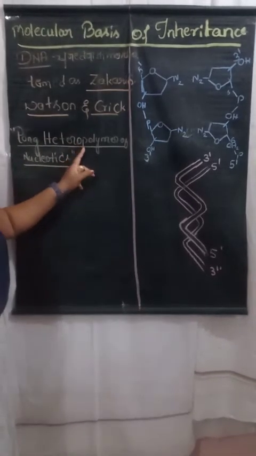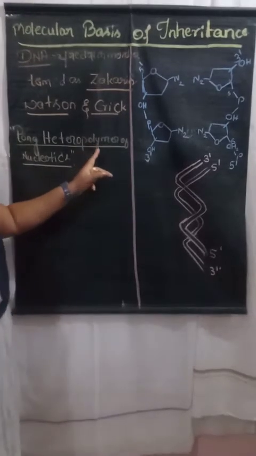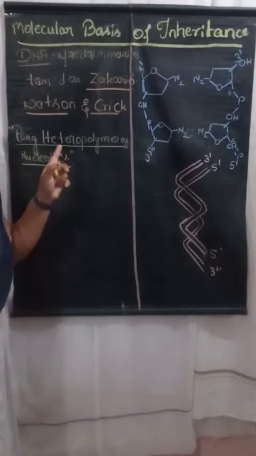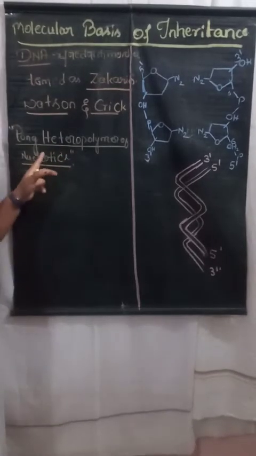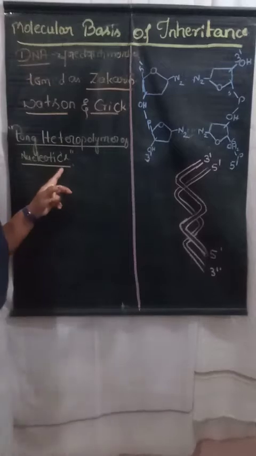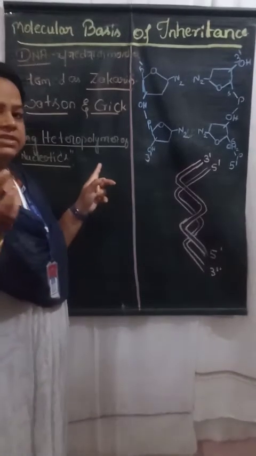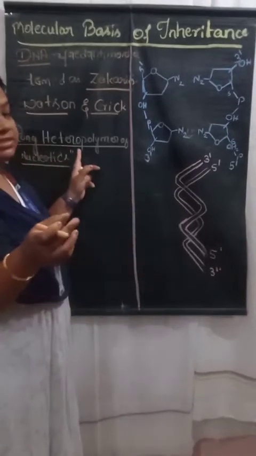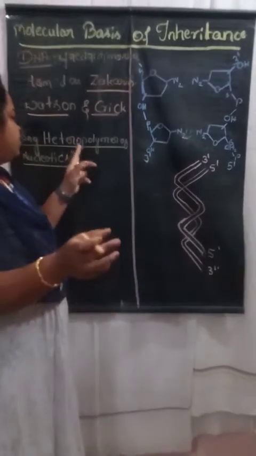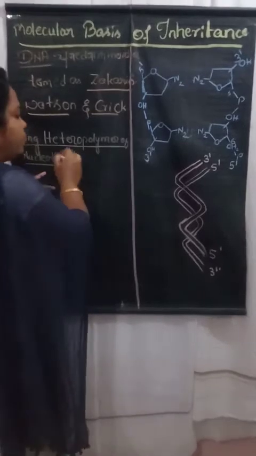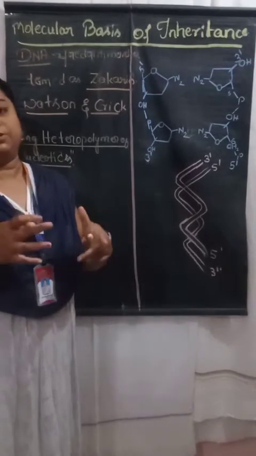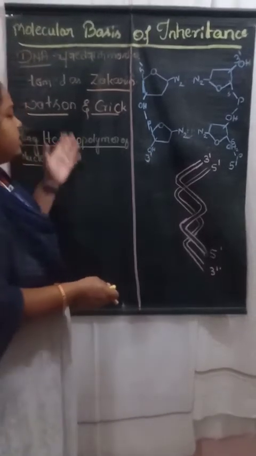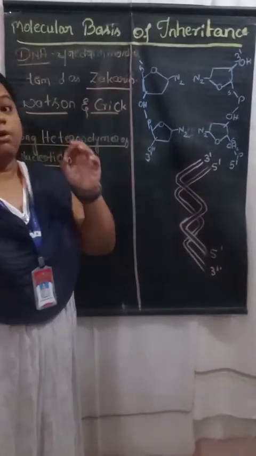Why are we using heteropolymer here? Because hetero means different. Different chemical compositions are present in the nucleic acids. Which are those chemical compositions? The pentose sugar, the nitrogenous bases, and the phosphate group. So that's why it is called a heteropolymer. These nucleotides are joined together one by one by the formation of phosphodiester bonds, so that's why they form a long chain.